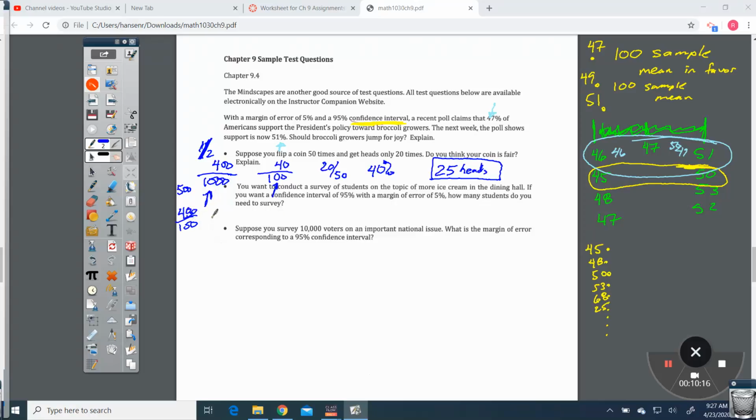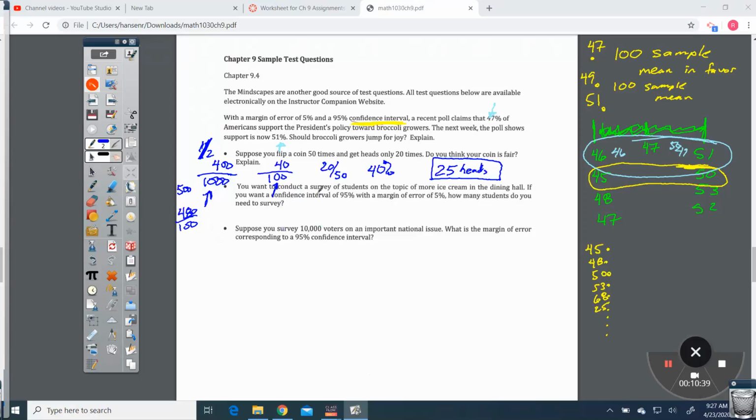But it's hard to tell with smaller numbers if it's very far off. As it gets bigger, 400 out of 1,000, that is a ways off. Okay, that's probably saying that the coin has something altered to it or something like that. Okay.